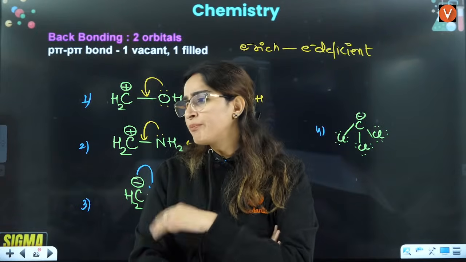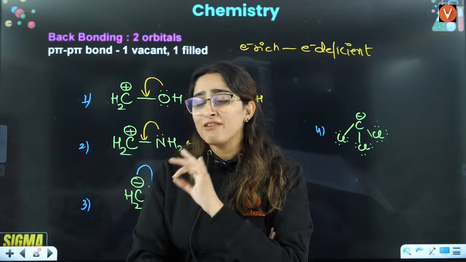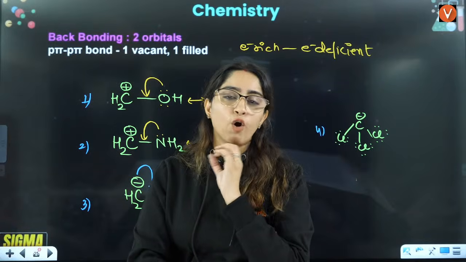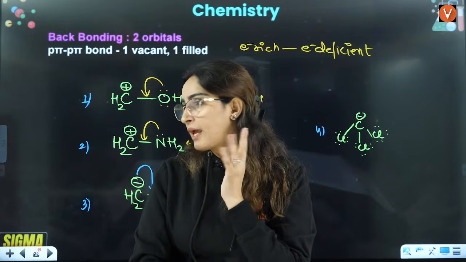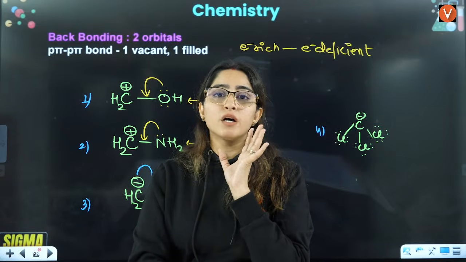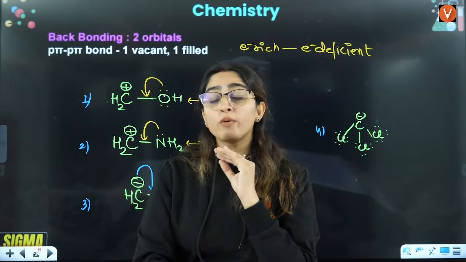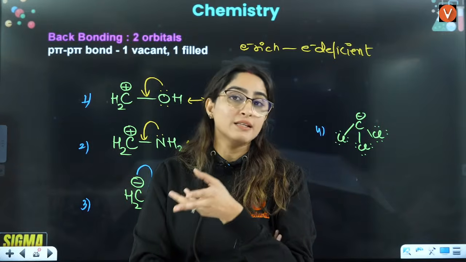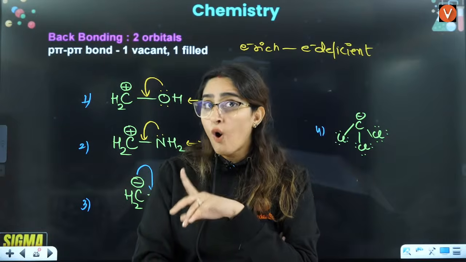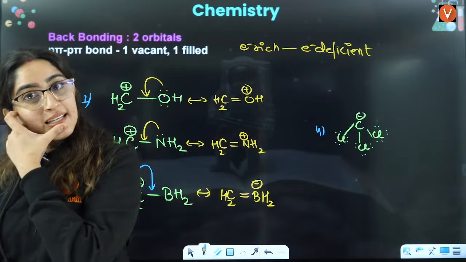Do you remember in P block, we understood this concept that the first element of every group will not extend their octet, will not extend their covalency. In every single P block group, 13, 14, 15, 16, we have learned that boron, carbon, nitrogen, oxygen won't be able to expand their covalency. But second elements can. Why? Because they have vacant d orbitals, right?